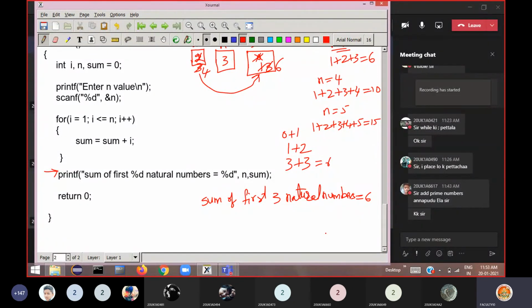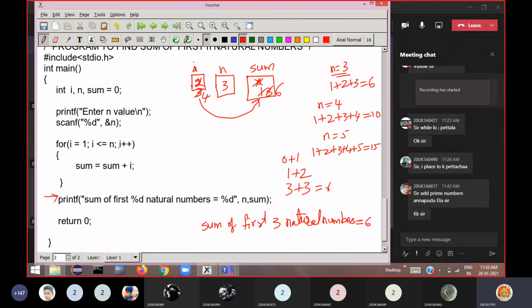Clear? Okay, so this is how we use this for statement or for loop in the program. If you are interested to learn more programs, in the evening we will have another session so that we can write programs. There are so many programs that need to be discussed. Then you will come to know how mathematical statements or statements understood in English can be converted into programming statements. Any doubts?